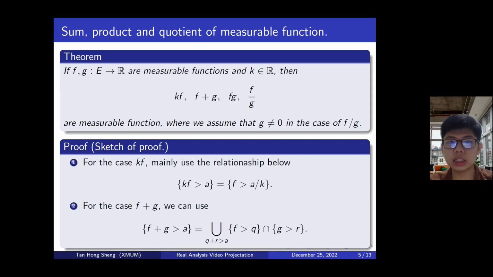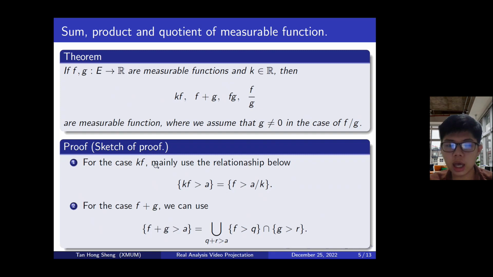Now we want to introduce some properties of the measurable function. Given two measurable functions f and g, and a real number k, we will have k times f, f plus g, f times g, f over g are all measurable functions, where we assume that g is not 0 in the case of f over g. We will give the sketch of the proof.